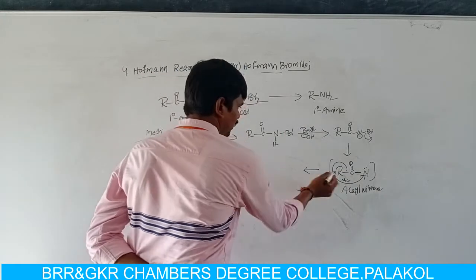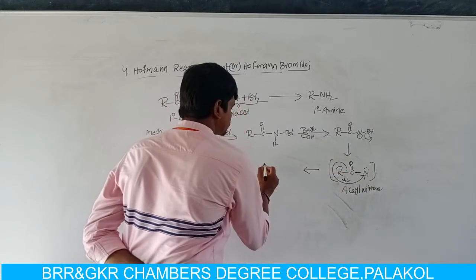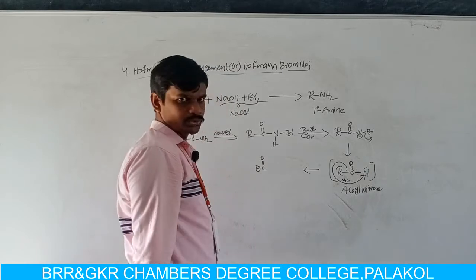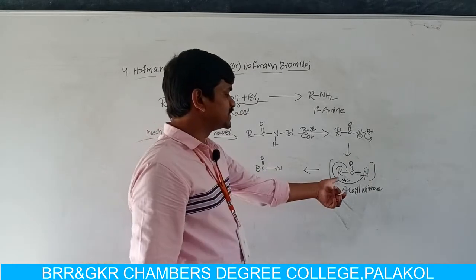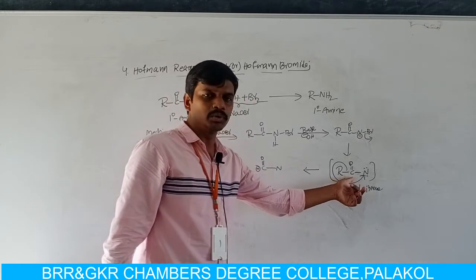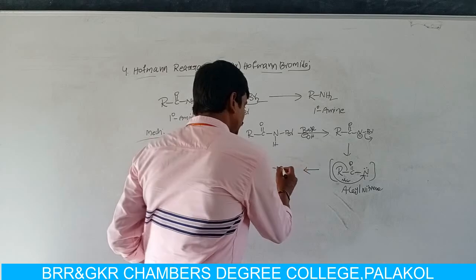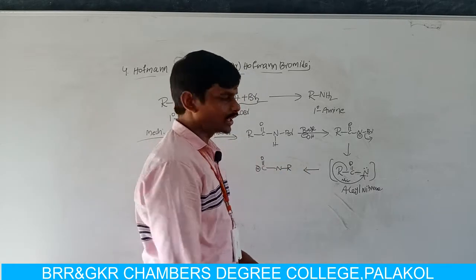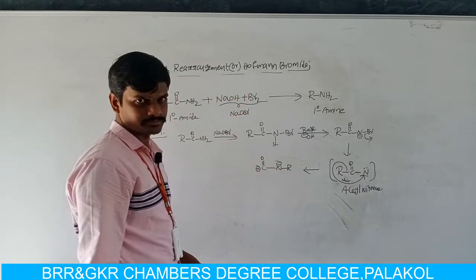Here the alkyl group is migrated as nucleophile, so that the carbon gets positive charge. The alkyl group is migrated from carbon atom to nitrogen atom as a nucleophile, so that here the alkyl group accepts electrons, so it gets a negative charge.